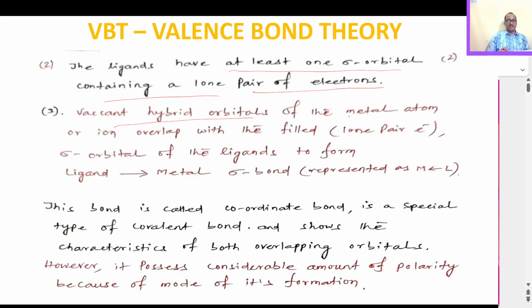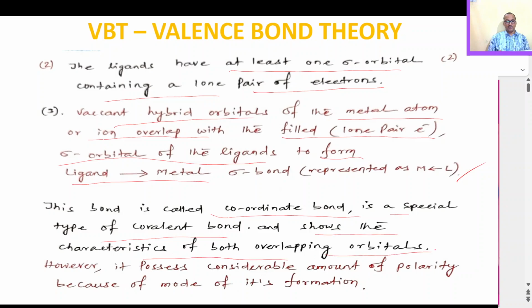Then vacant hybrid orbitals of the metal atom or ion overlap with the filled orbital, that is the lone pair of electrons of a sigma orbital of the ligand, to form the ligand to metal sigma bond. And this bond is called a coordinate bond. We already know what a coordinate bond is, because one atom has to donate its pair of electrons to the vacant orbital of another atom. So it is a special type of covalent bond and shows the characteristic overlapping of the orbitals. However, it possesses a considerable amount of polarity because of its mode of formation.